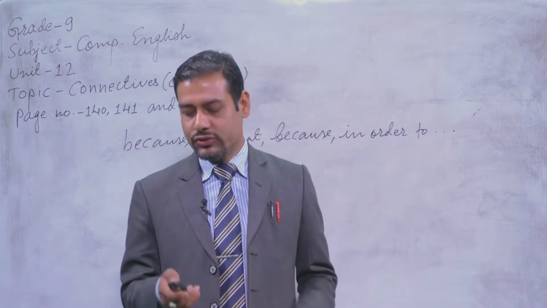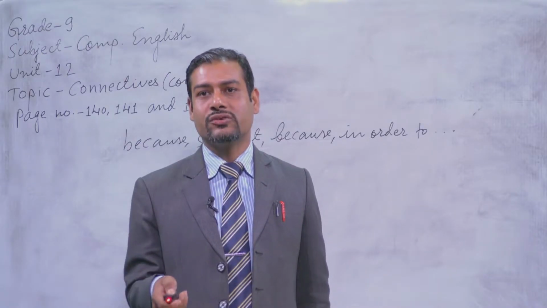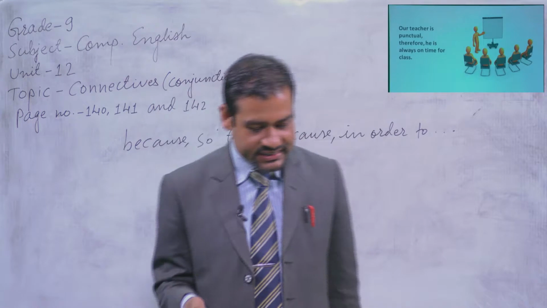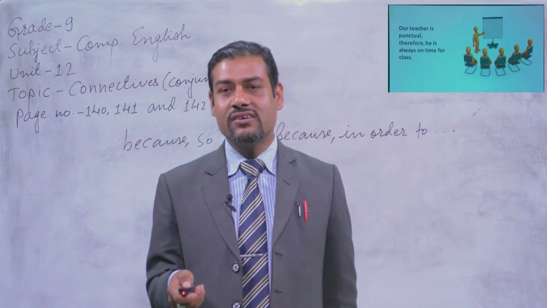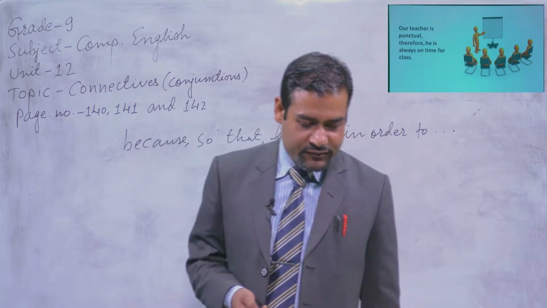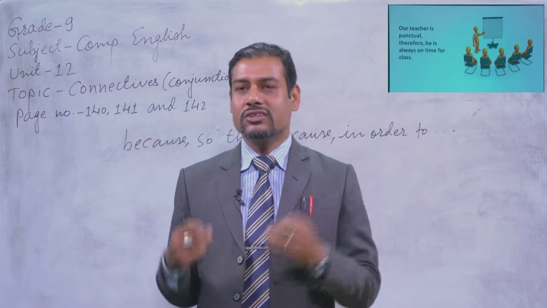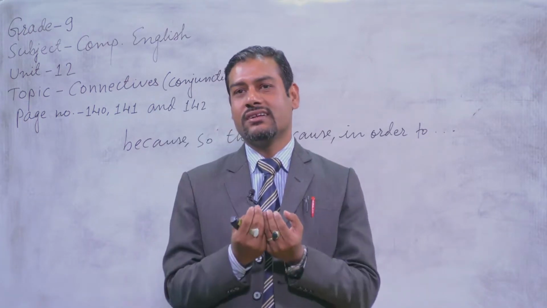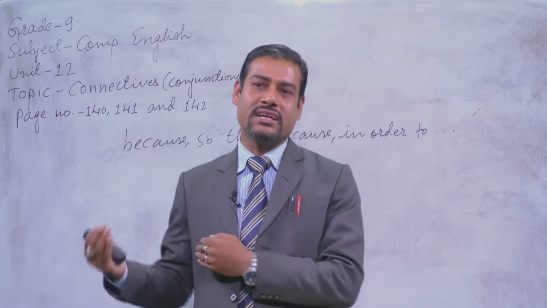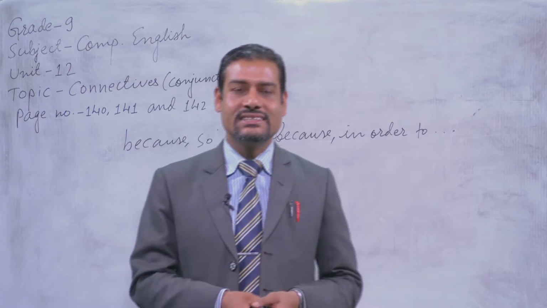Our teacher is punctual. So what is written there? Our teacher is punctual, therefore he is always on time for class. Our teacher is punctual, therefore you can find that. What do you find? Reason. Our teacher is punctual there. He is always on time. So you can find there is a result also. Reason and result. So why is the teacher very punctual? Because he always comes to the class on time. So that is linked up by, again, the connective that is therefore.